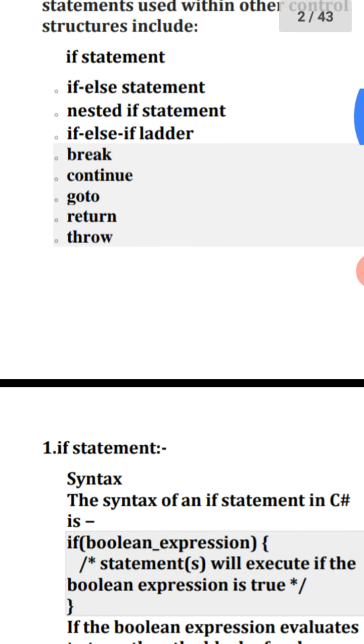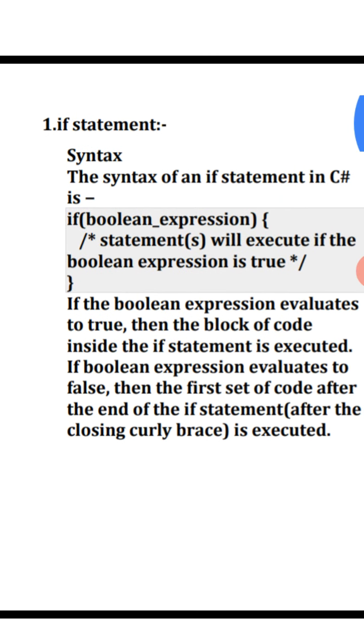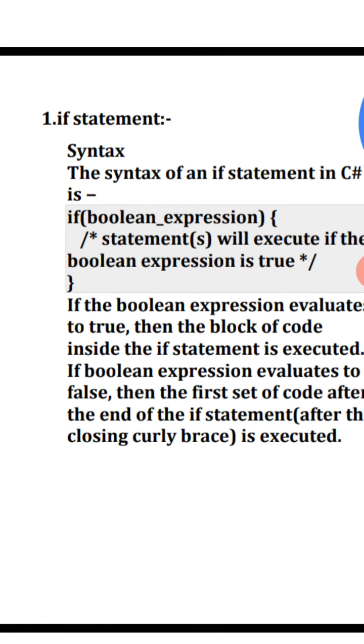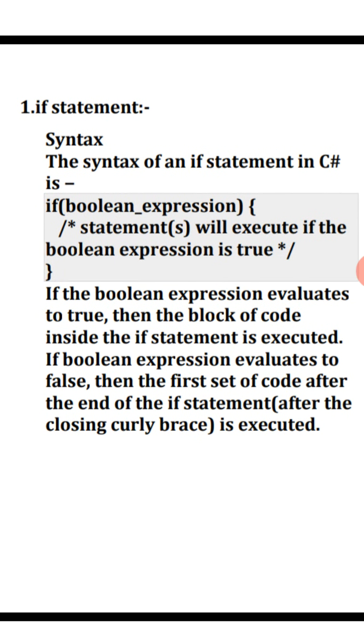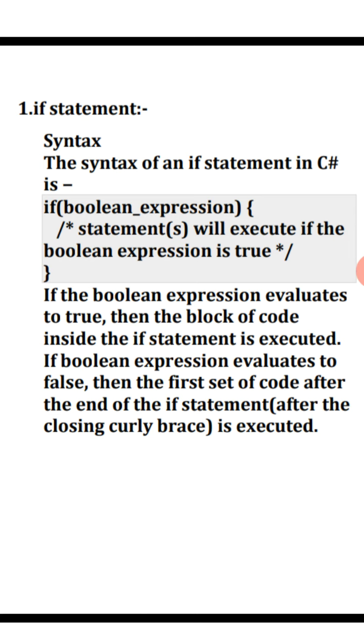First, the if statement. The syntax of an if statement in C# is: if (Boolean expression) { statements }. See the description.